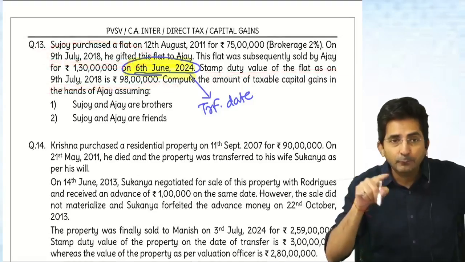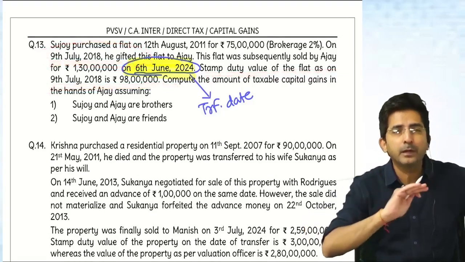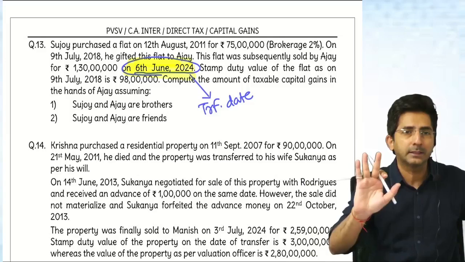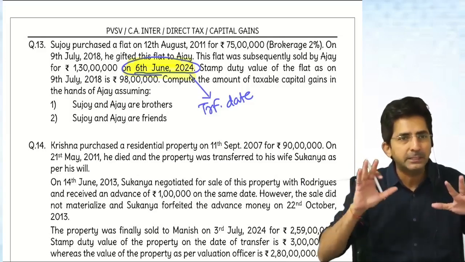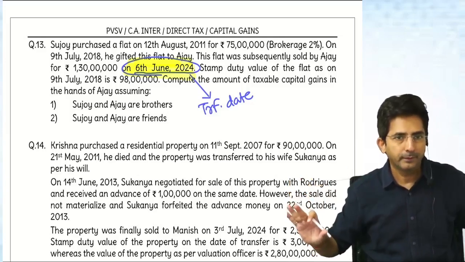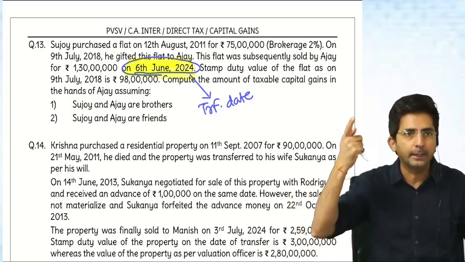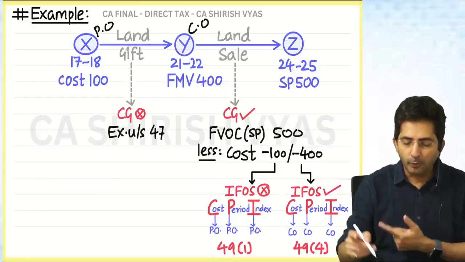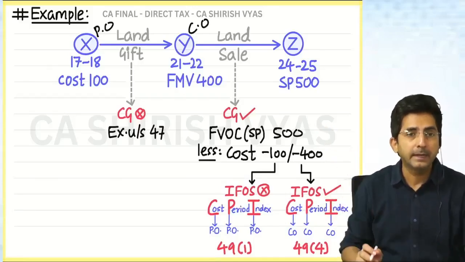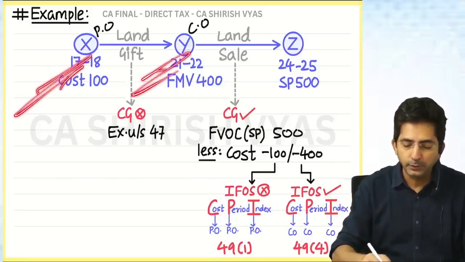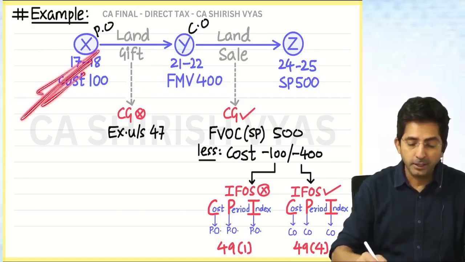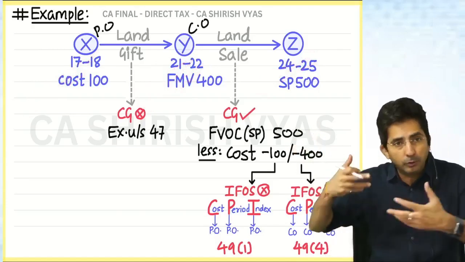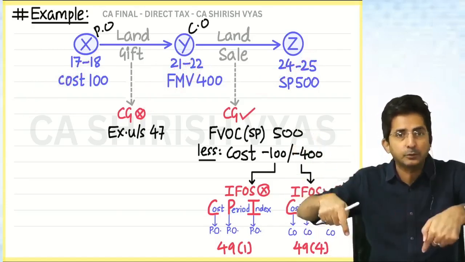See, in the paragraph form they have messed it up. You know, this will become a very simple question if you draw a diagram. In the exam, drawing is not necessary, you can mentally think and do it. But right now, I want to explain it in the best manner, so we will do the drawing. I want you to draw like this. Tell me, in our example, who is X and who is Y? Sujoy, Ajay, and then sold. So the way I have drawn this, you also try to draw from the given facts of the question.